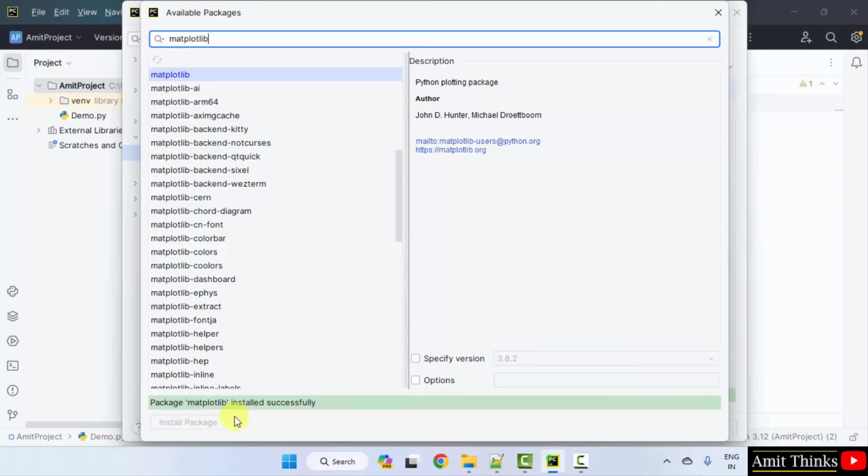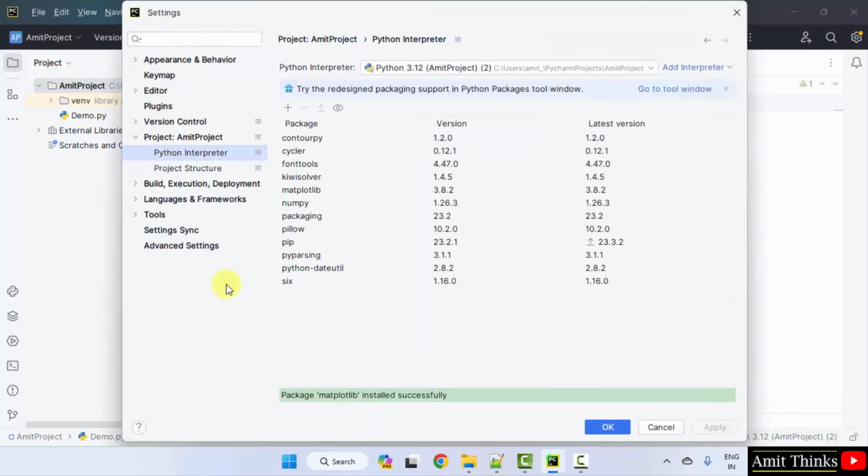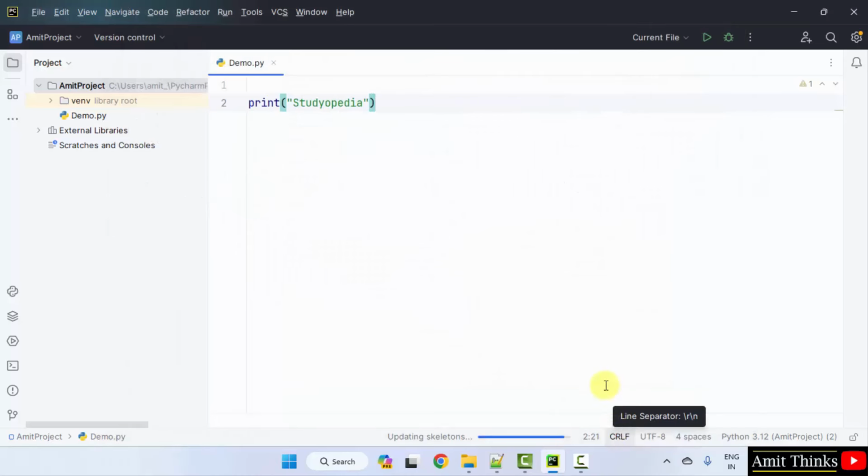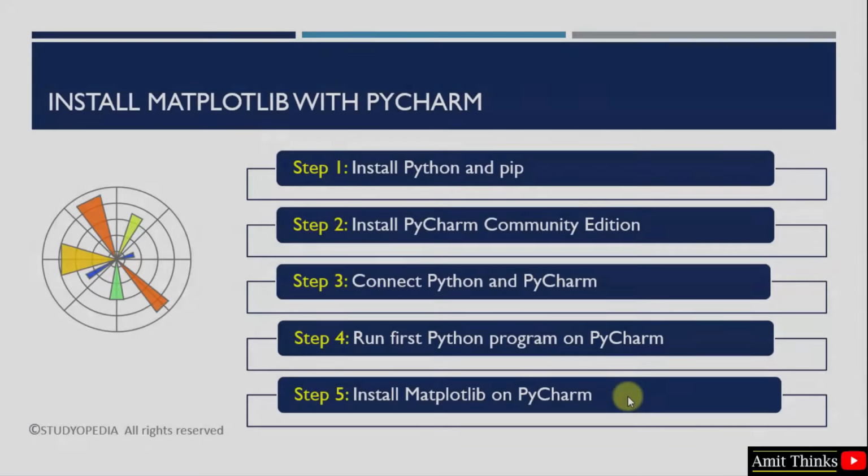Here package installed, package matplotlib installed successfully. Click close. Now you can see the same message is visible here, and matplotlib installed. Click OK. And that's it, guys. In this way we can install matplotlib on PyCharm.